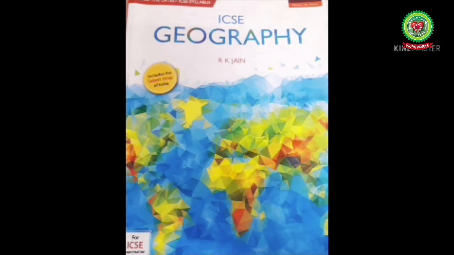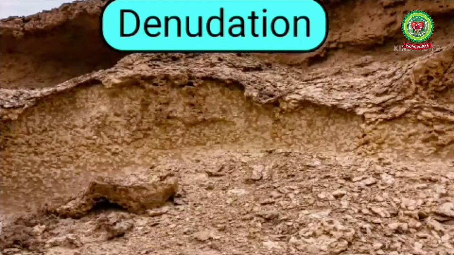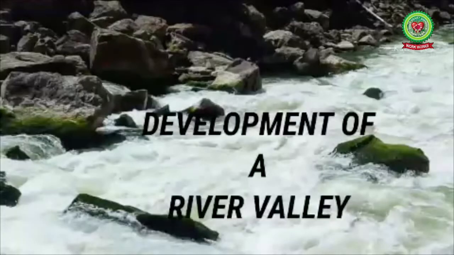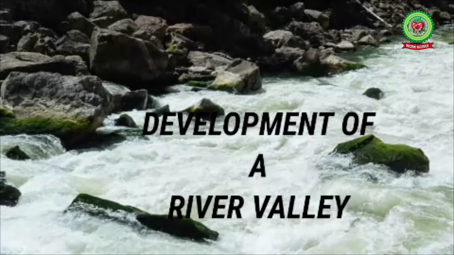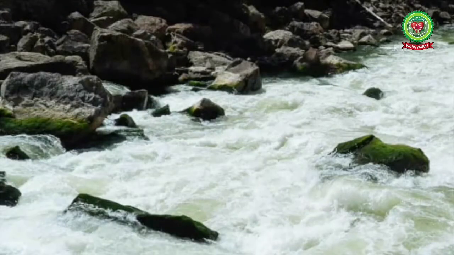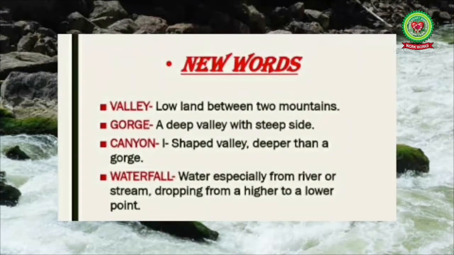Today, we are going to continue with our chapter denudation. In this video, we will be learning about the development of the river valley. But before going through this topic, we will be learning some new words. Number 1, valley, lowland between two mountains. Number 2, gorge, a deep valley with steep sides. Number 3, canyon, an eye-shaped valley deeper than a gorge.